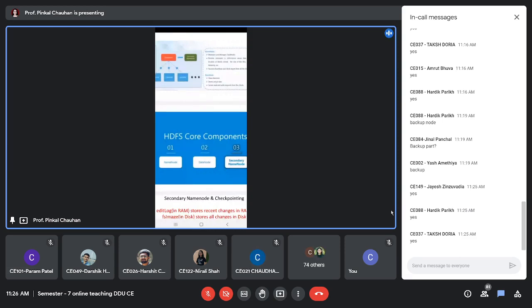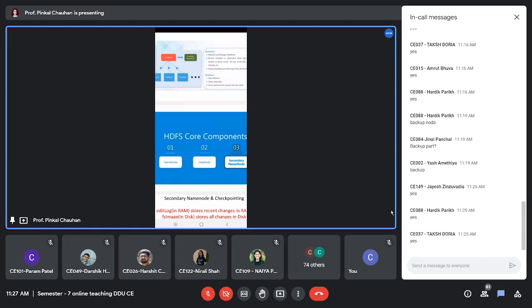There are multiple data nodes, so if a particular data node fails, another data node takes over its duty. That is okay. But if name node fails, what happens? Many people think that secondary name node takes over, but no, that is not the actual scenario. Secondary name node helps the name node to take over, and anyway, if it can't,